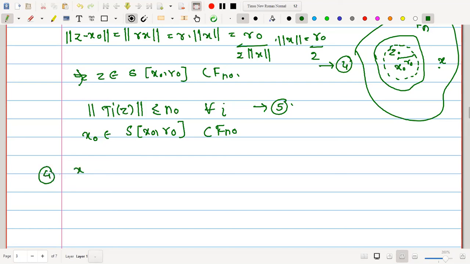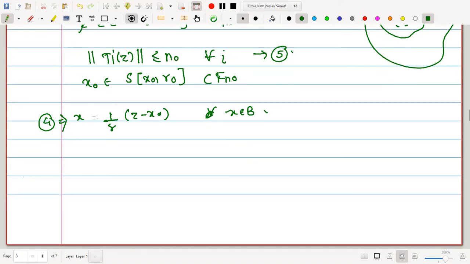I am running out of time, 5 minutes left, therefore let me complete this. If you have any queries, we will discuss it later. So this is 1 by r (z minus x naught) for any x in B. Then for any x in B, let us just go directly to find out norm of Pi of x.